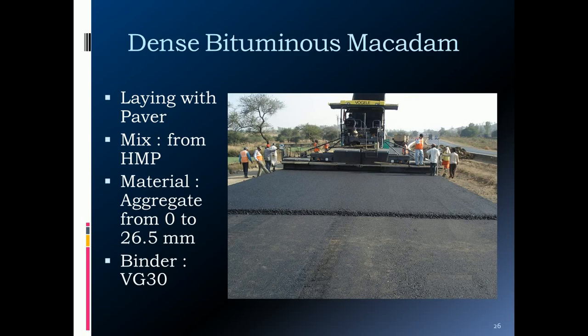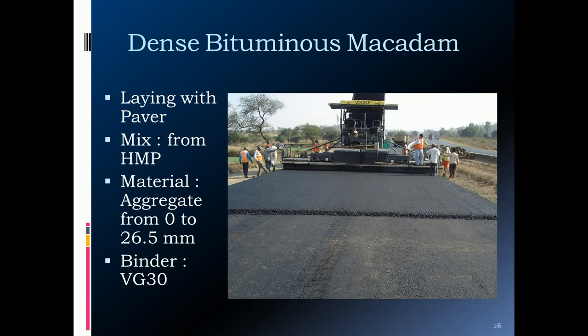Then once the GSB and WMM are finished, the next layer is the DBM layer, what you call a binder course. Usually DBM, that is dense bituminous macadam, is used. From the hot mix plant, after the proper design of the bituminous mix by the Marshall method, this pre-mix material is used.